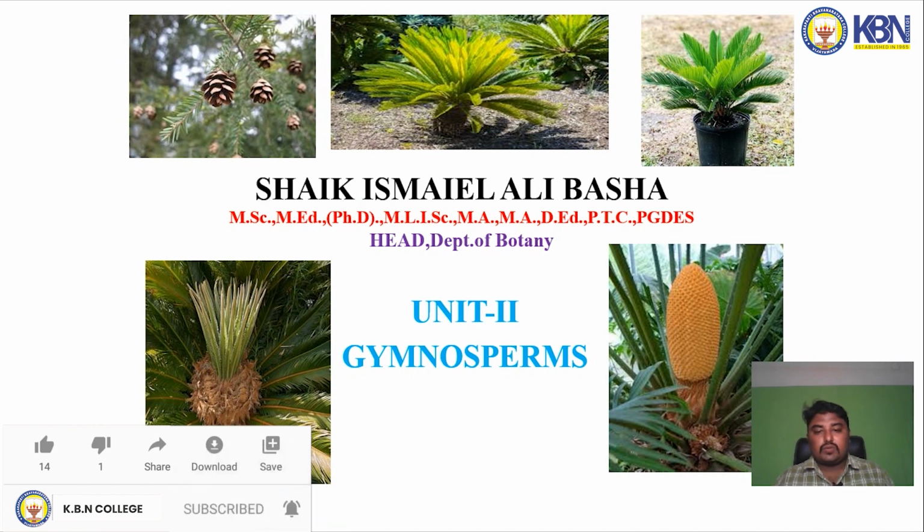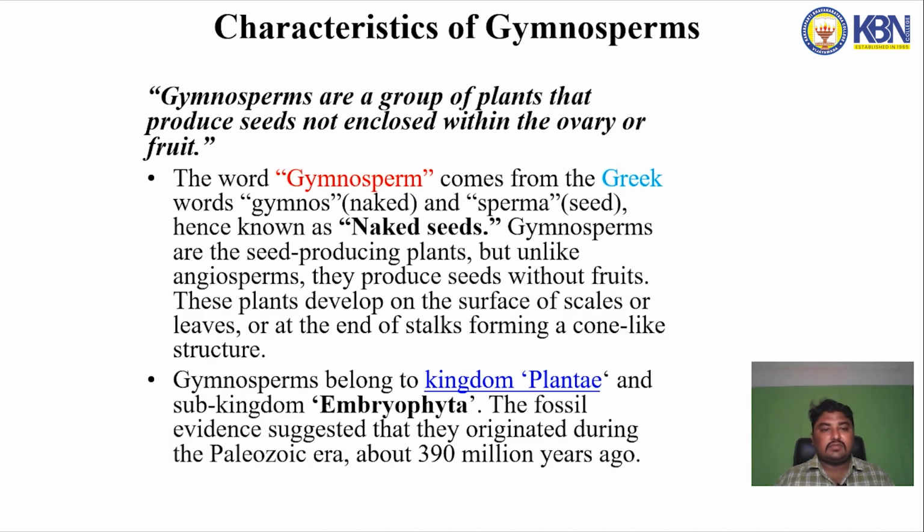Today we will discuss Unit-2 Gymnosperms. What is the meaning of gymnosperms? The gymnosperms are a group of plants that produce seeds not enclosed within the ovary or fruit. The word gymnosperm comes from the Greek words gymnos meaning naked and sperma meaning seed, hence known as naked seeds. Gymnosperms are seed producing plants, but unlike angiosperms, they produce seeds without fruits.